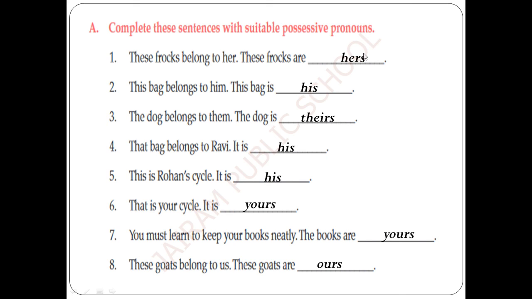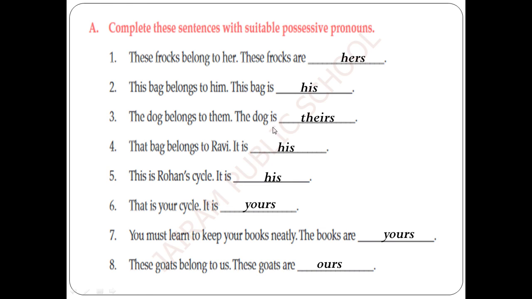You do not say these frogs are hers frogs. That is exactly not right. Are you getting me, my dear children? These frogs belong to her. These frogs are hers. This bag belongs to him. This bag is his. We do not say this bag is his bag. That is exactly wrong. The dog belongs to them. The dog is theirs. We do not say theirs dog.